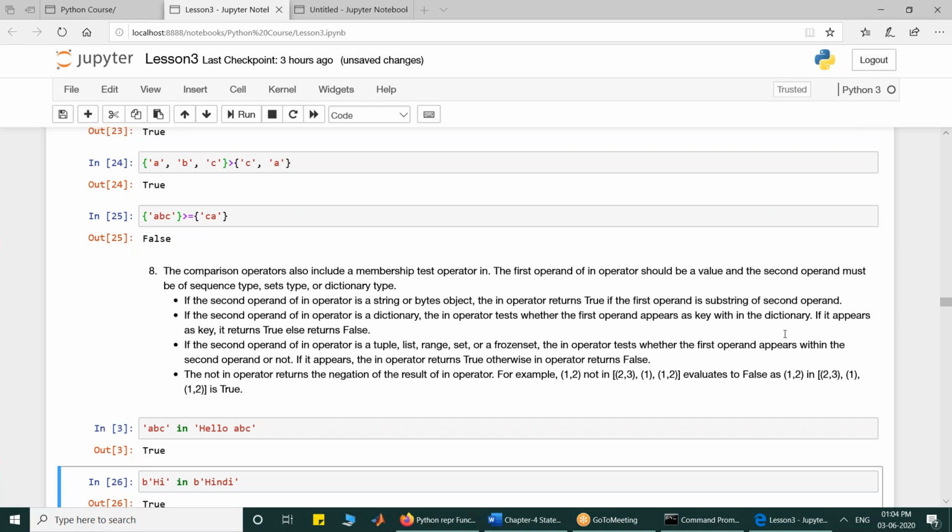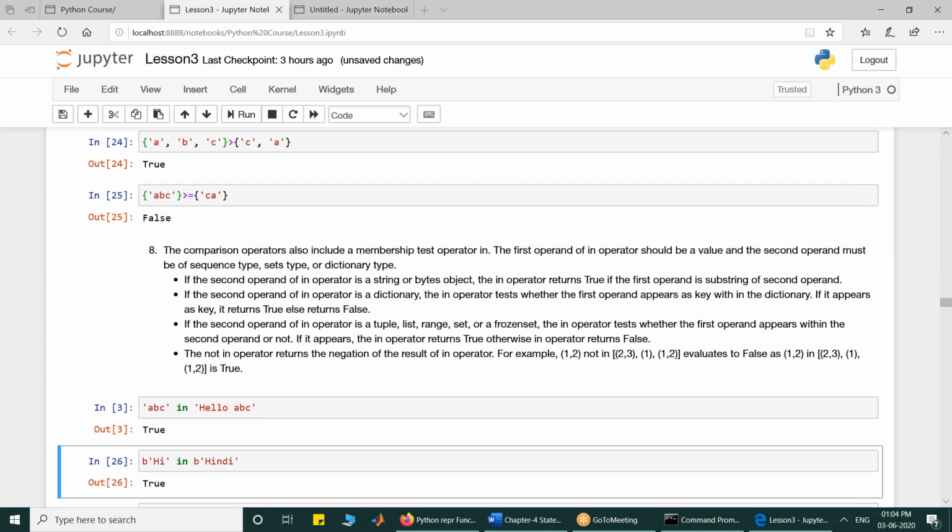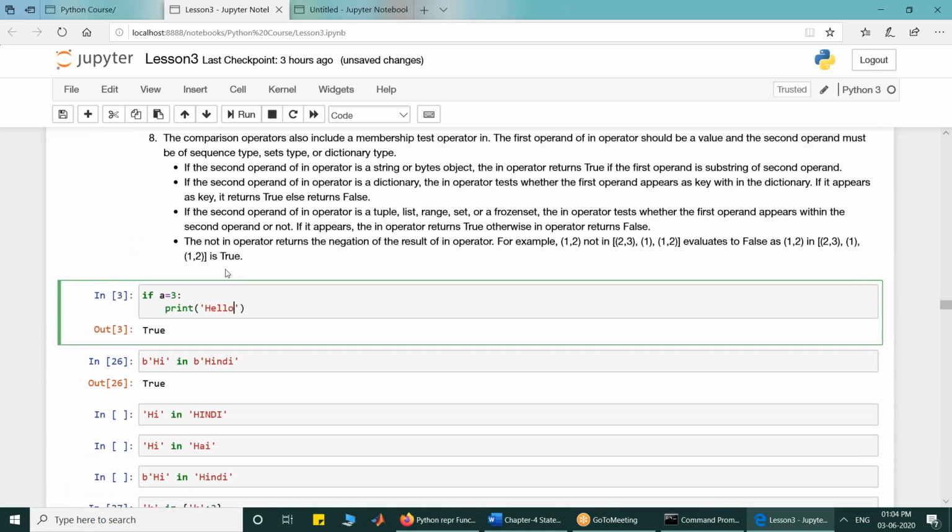So Ekant, the walrus operator, we have already discussed. The walrus operator is a new addition in Python 3.8, and it is used for assignment of a value within a sub expression. There are few constraints that we have already discussed. Suppose I write if a = 3 and then some statement, say print hello, I will not be able to do that because a = 3 is a statement. If I execute it, I will get invalid syntax.